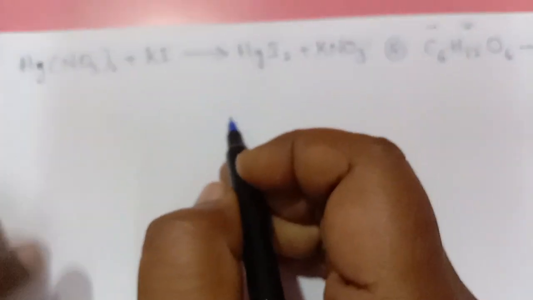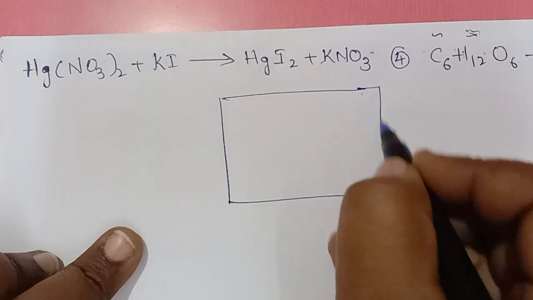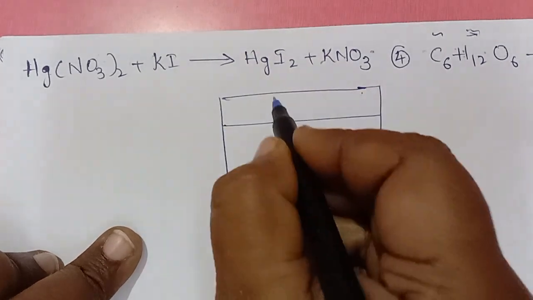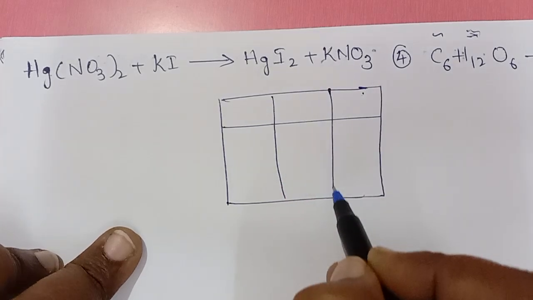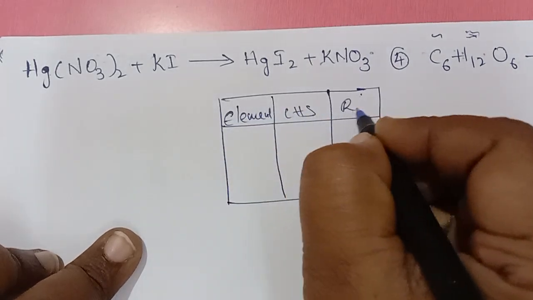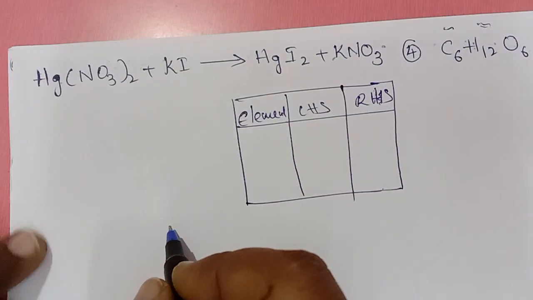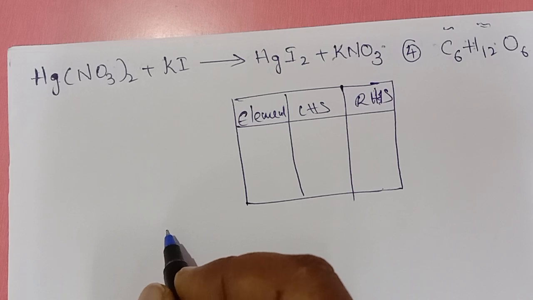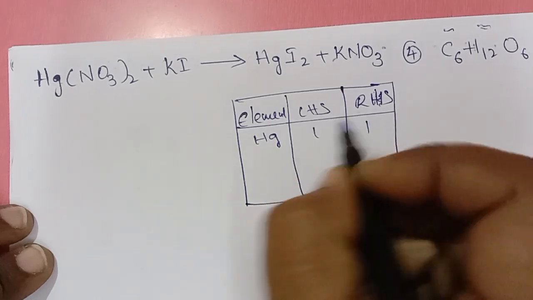So draw a box. Okay. RHS. Right. Hg, mercury, left side 1, right side 1.